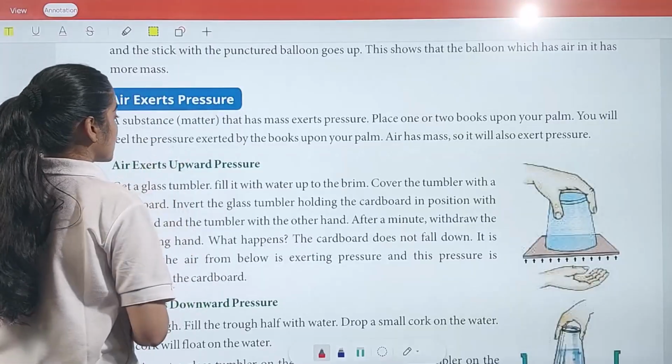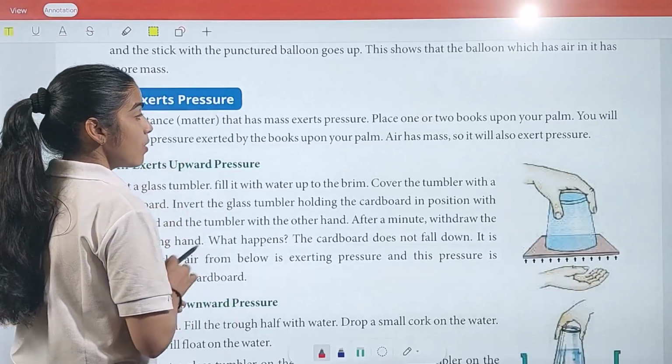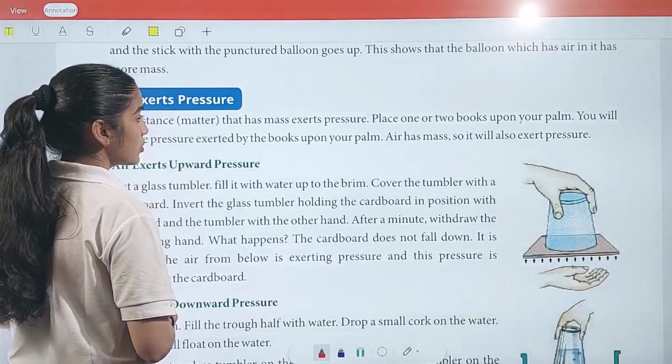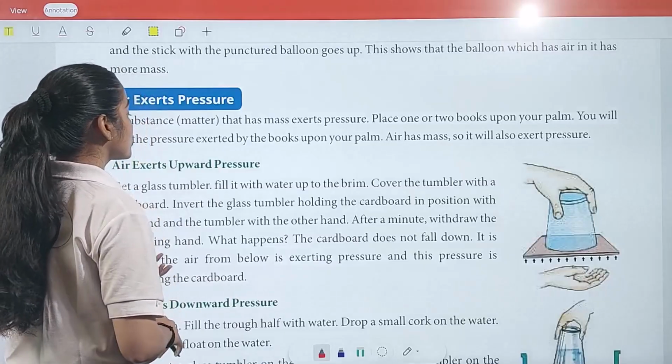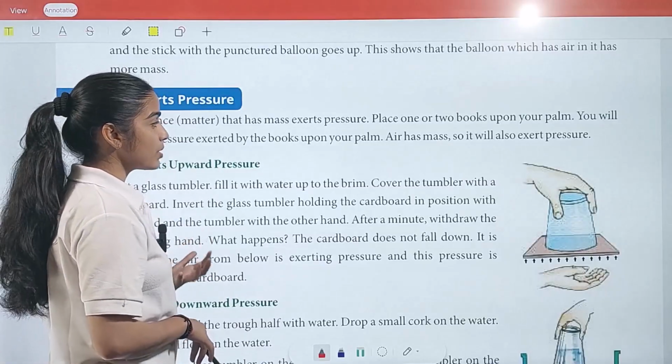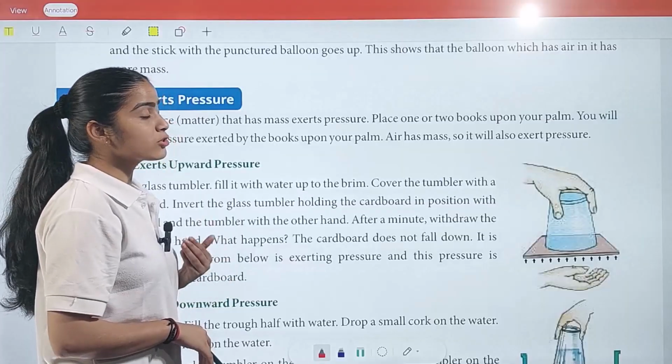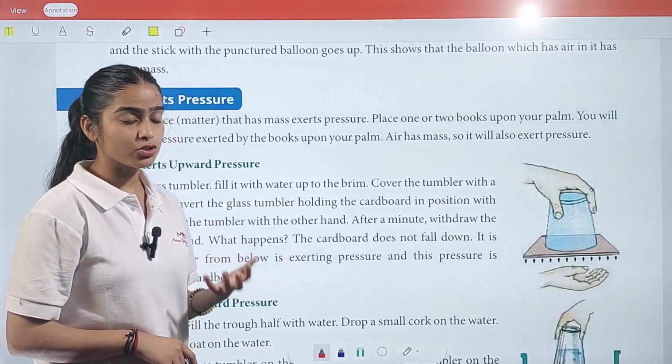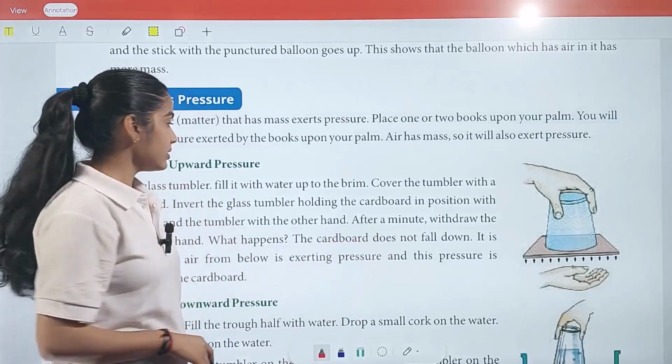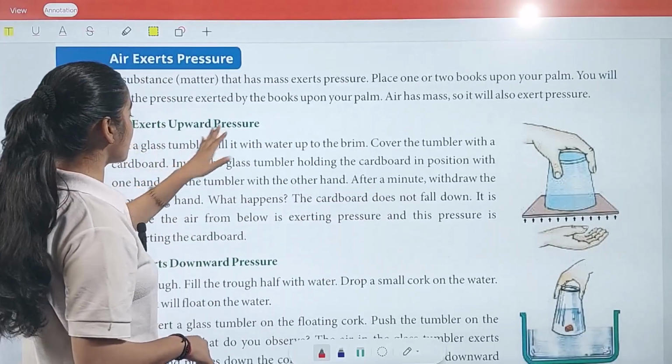A substance or matter that has mass exerts pressure. Place one or two books upon your palm. You will feel the pressure exerted by the books upon your palm. Air has mass, so it will also exert pressure. So how can you exert pressure? While you weigh something, right? So air exerts upward pressure.